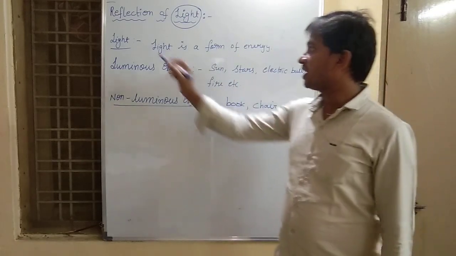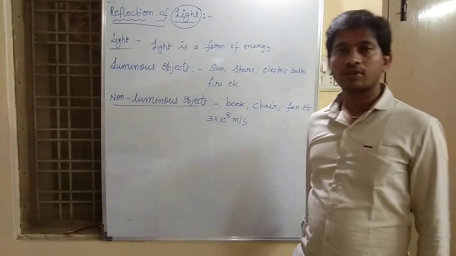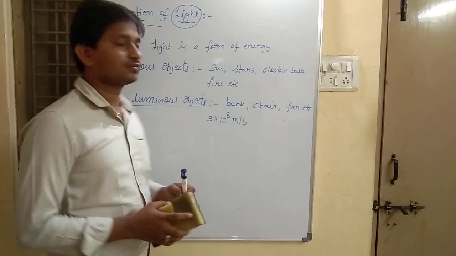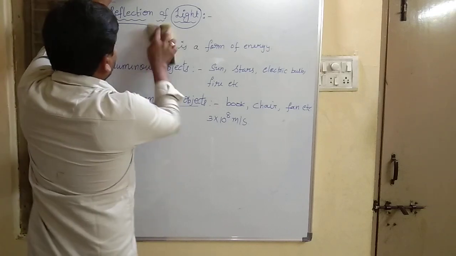And our topic is about reflection of light. What do you mean by reflection of light?